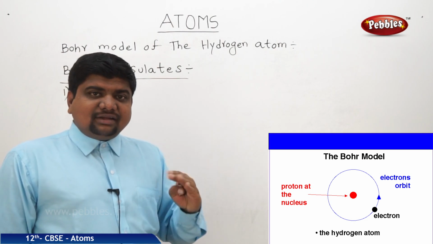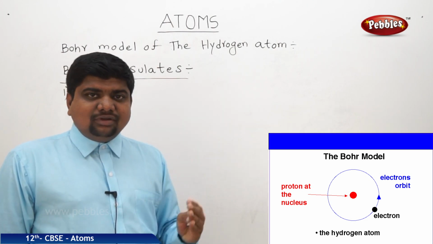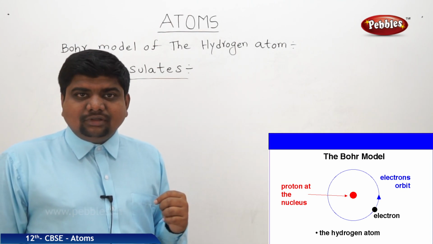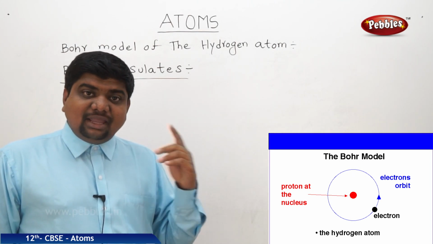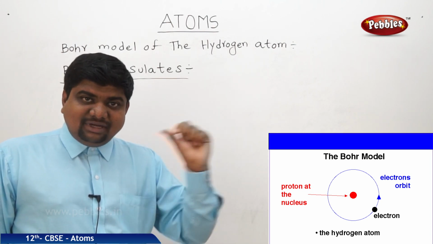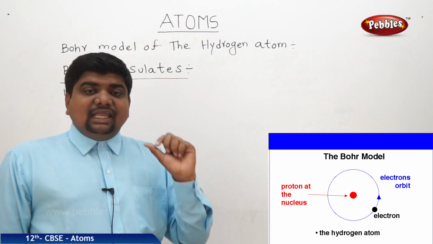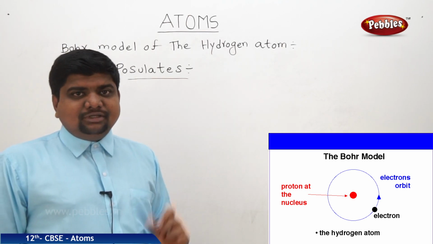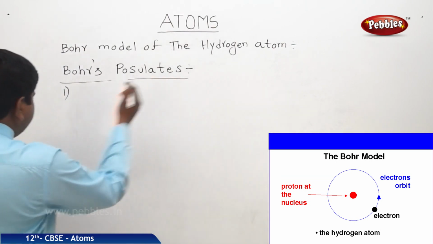Third one, electron may take transition from one energy level to another non-radiant energy level. In this case, the electron may emit the photon. The energy of the photon which is emitted is equal to the energy difference between initial and final states. The postulates are stated like this.